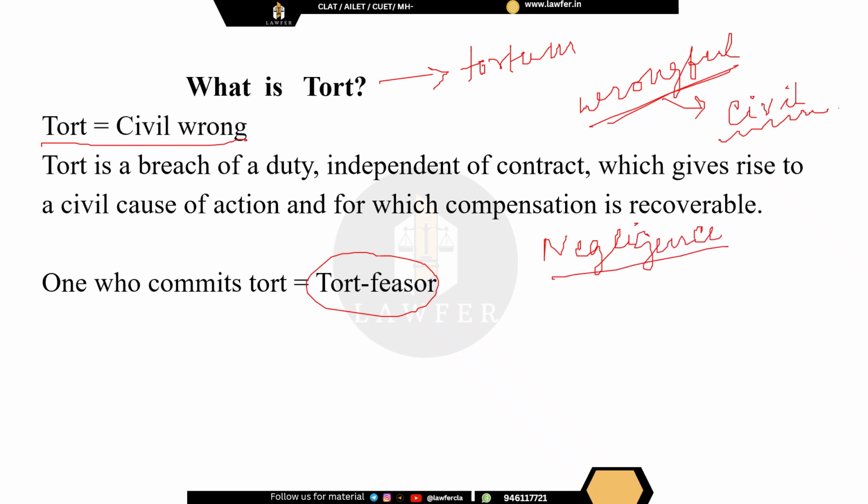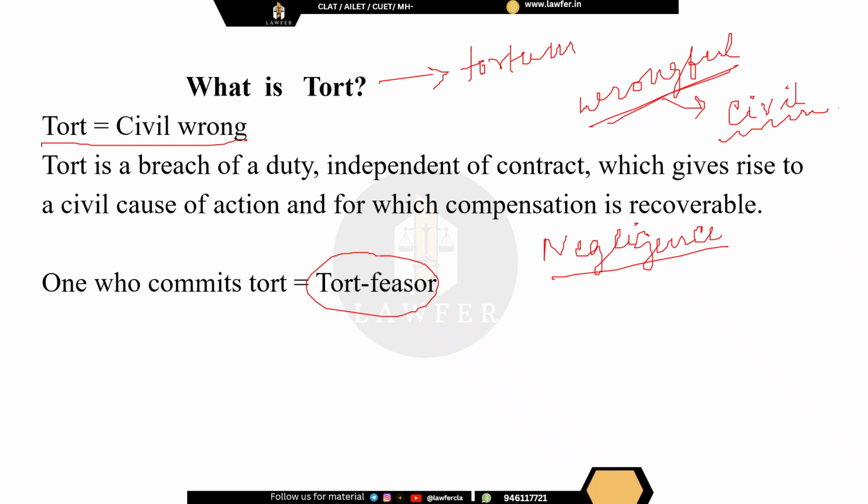We will be discussing the various kinds of torts further, but just to give you an example, let's say I got upon a ride in an amusement park, where there are various rides. The person who is the operator of the ride owes a duty of care towards me.